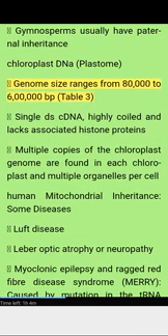Chloroplast DNA, the plastome. Genome size ranges from 80,000 to 600,000 base pairs, Table 3. It is a single double-stranded circular DNA, highly coiled and lacking associated histone proteins. Multiple copies of the chloroplast genome are found in each chloroplast, and multiple organelles per cell.